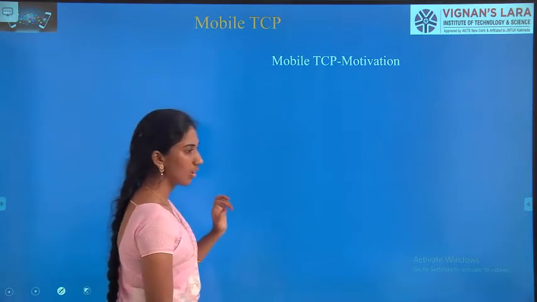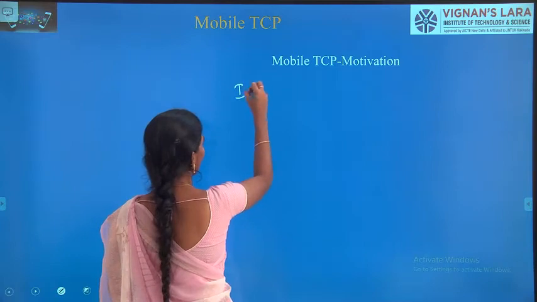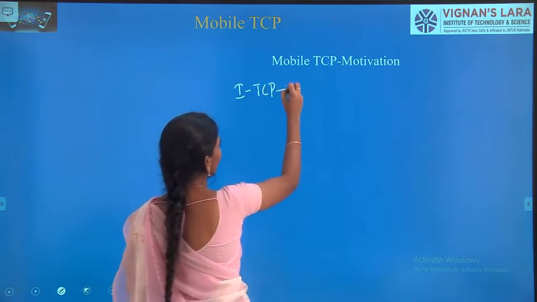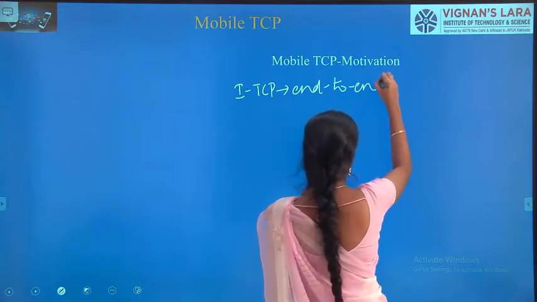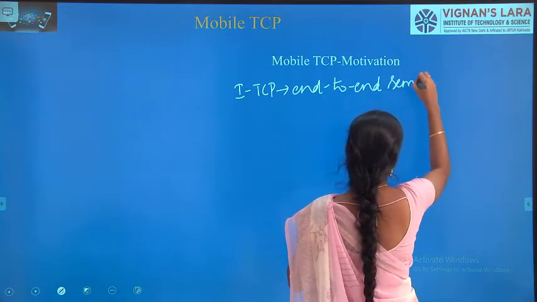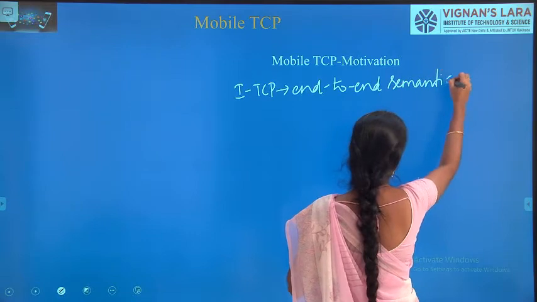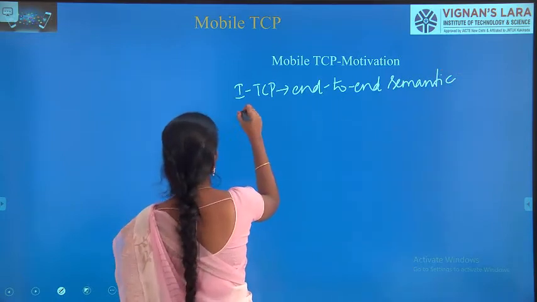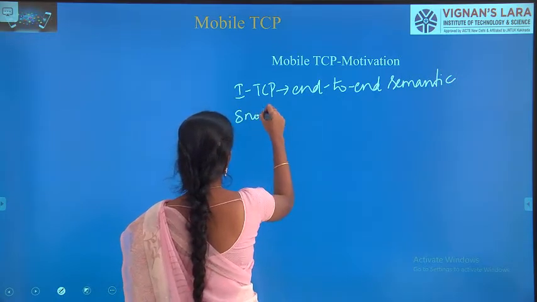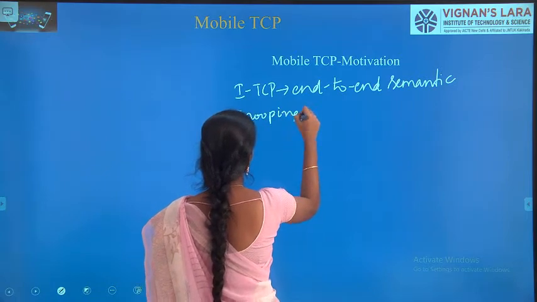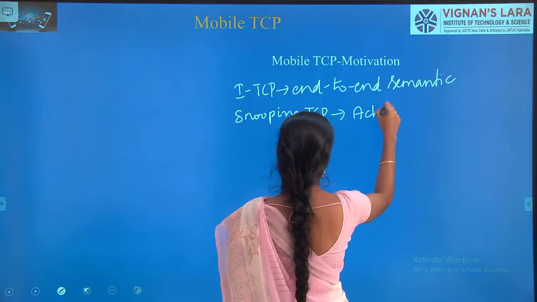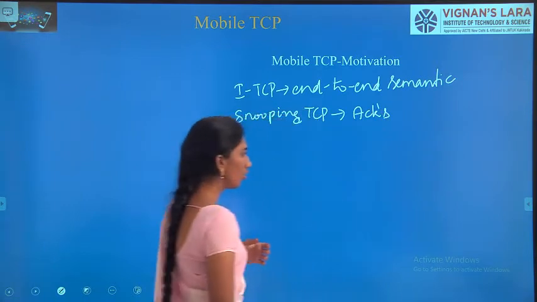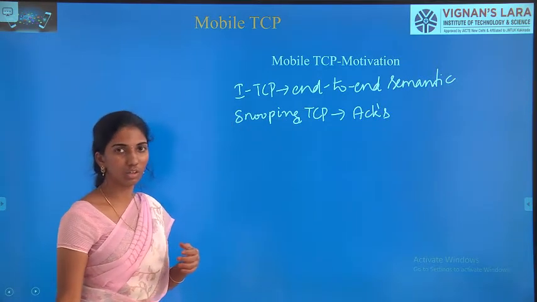Because in indirect TCP there is no end-to-end semantic. Okay, and in snooping TCP it needs to check the acknowledgements at every moment and observe the network all the time.